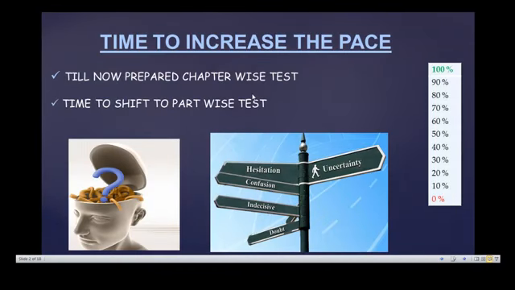Another important problem I would like to introduce is how to increase the pace. Till now we might have studied chapter wise, such as mechanics, or a single chapter like Newton's laws of motion, from 11th and 12th standard. But now is exactly the time to shift from chapter wise preparation to part wise preparation.